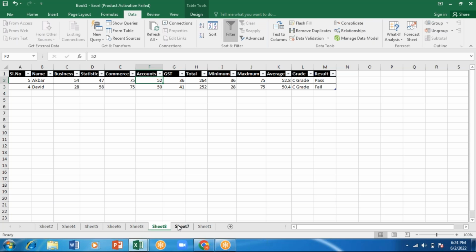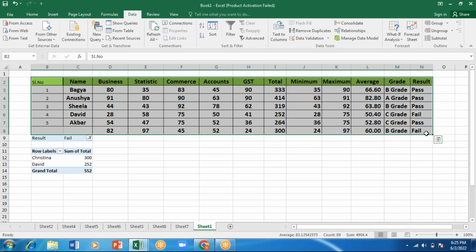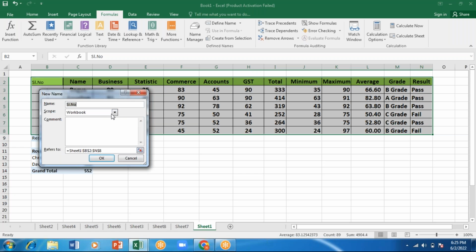Okay, and here I'm having a table, right? In case you want to give a name for this, you can go for this formula. For this table, I'll give a name, define name. Define name I'm having, so you can give a name for this. This is students.